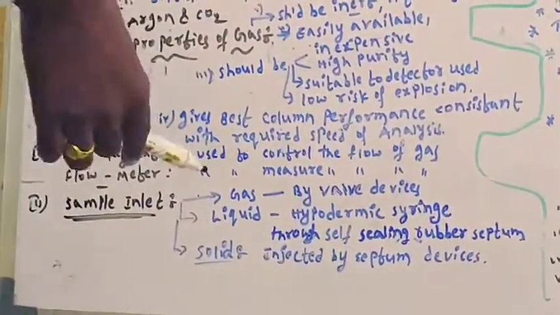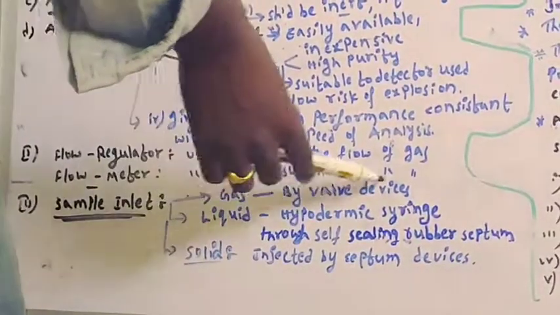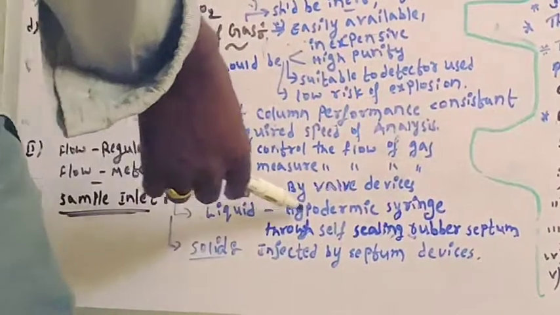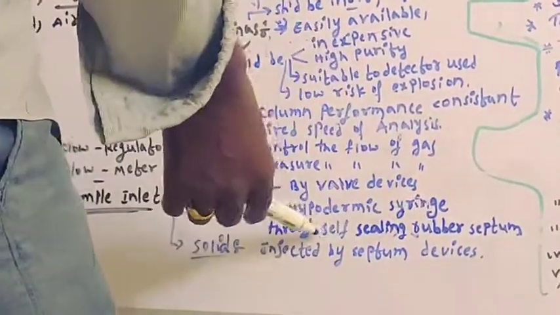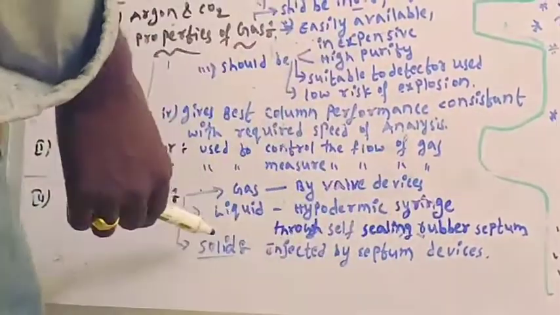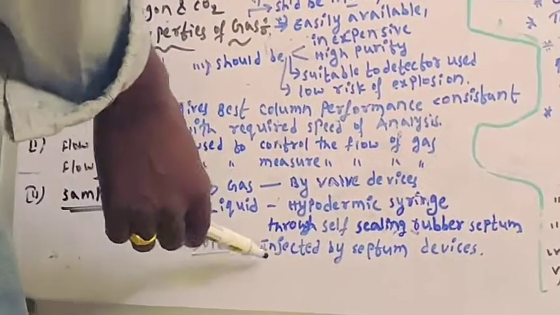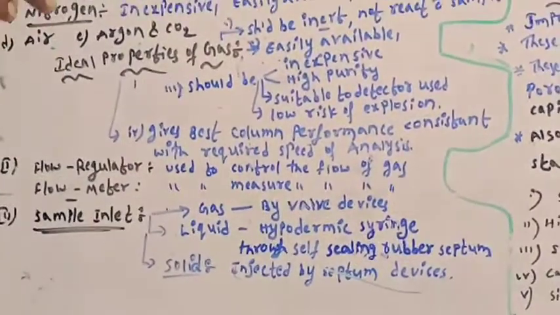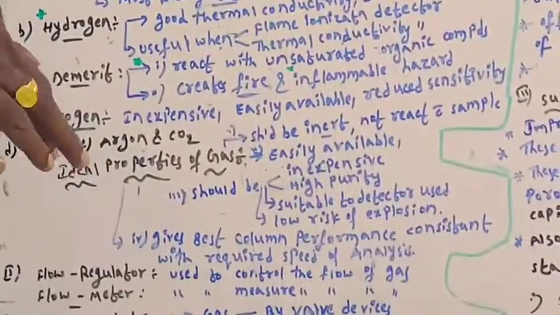If you are analyzing a gas sample, it can be injected by valve devices. If you are analyzing a liquid sample, it can be injected by hypodermic syringe through a self-sealing rubber septum. If the sample is solid, it is injected by septum devices. This is about flow regulators.